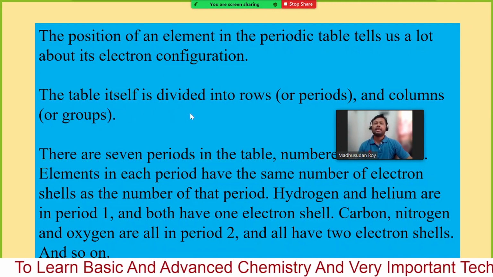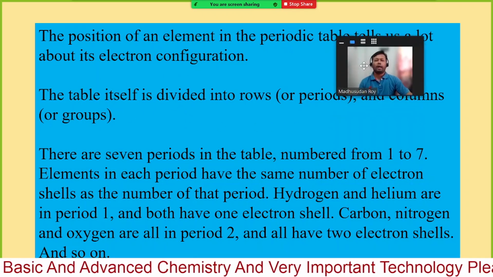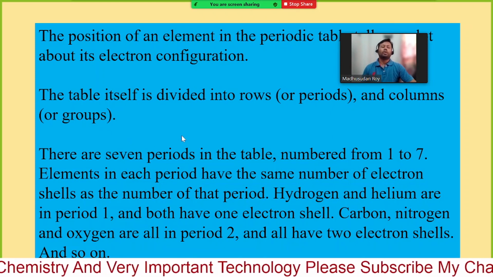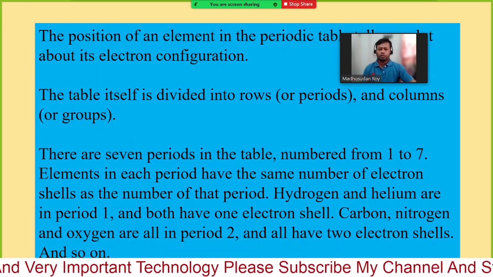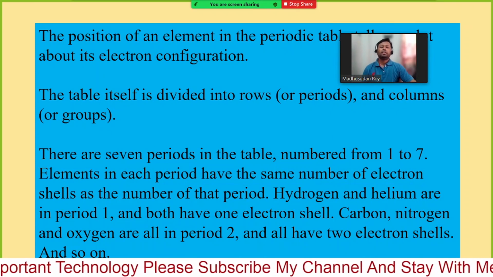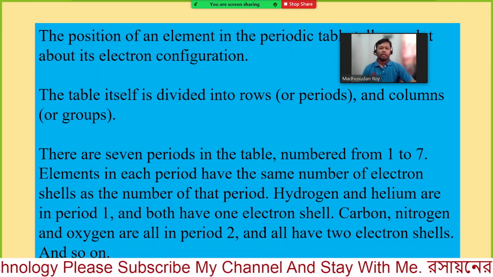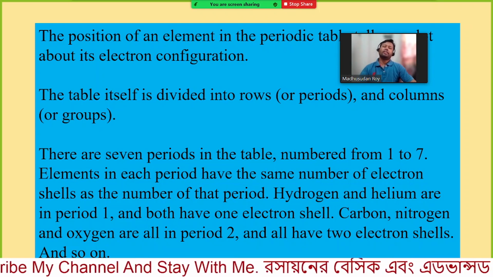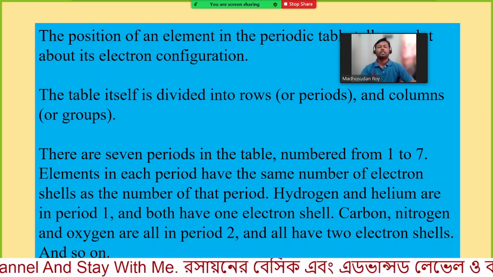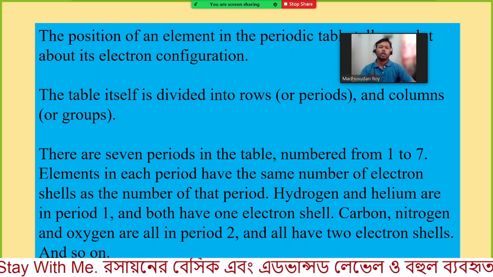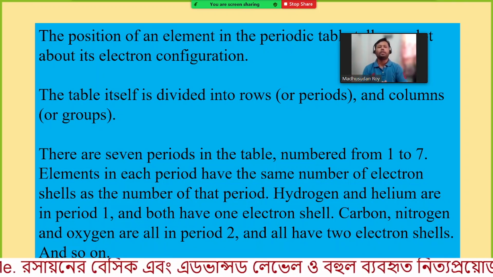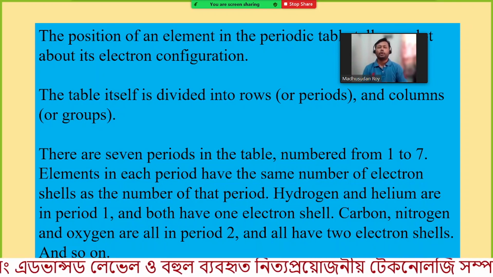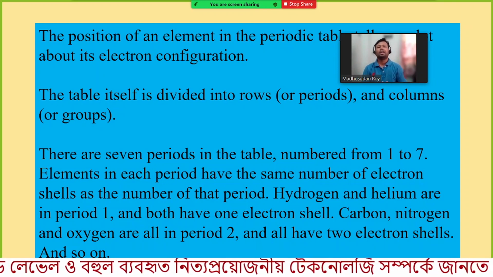The table itself is divided into rows and columns, as I have already mentioned. How many columns and how many rows do we have? We have 7 periods and 18 groups. This is the end of today's class, and in the next class I will discuss the exact electronic configuration, orbits, orbitals, and different other things. If you have any questions or comments regarding this, you are welcome to ask.